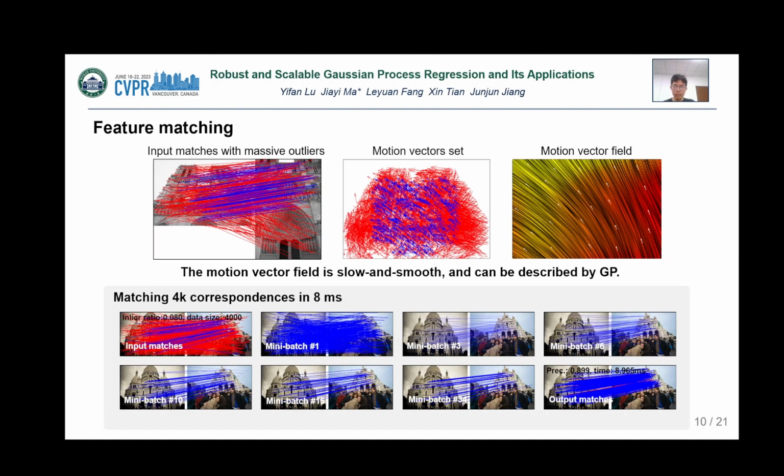The first application is feature matching, which aims at establishing reliable feature point correspondences. To this end, we first construct a putative correspondence set by nearest neighbor matching and convert the putative set to a motion vector set. As we can see, the motion vector field is slow and smooth and can be described by GP. Thus, we use our model to determine the correctness of each data and preserve inliers as correct matching. With the help of SVI, our model finishes the matching in milliseconds with almost no mismatches.